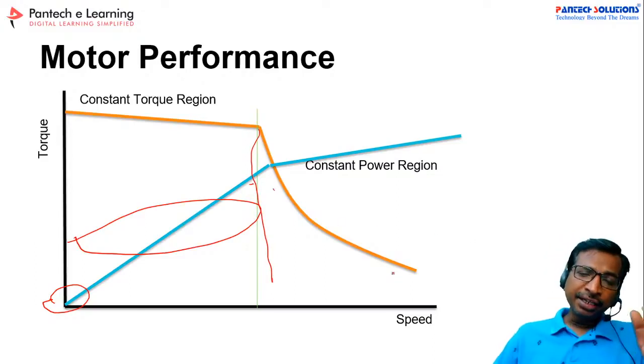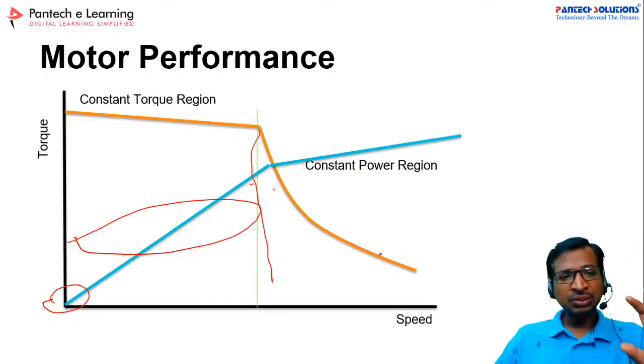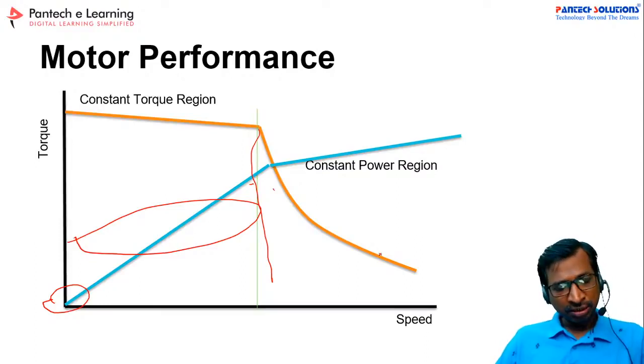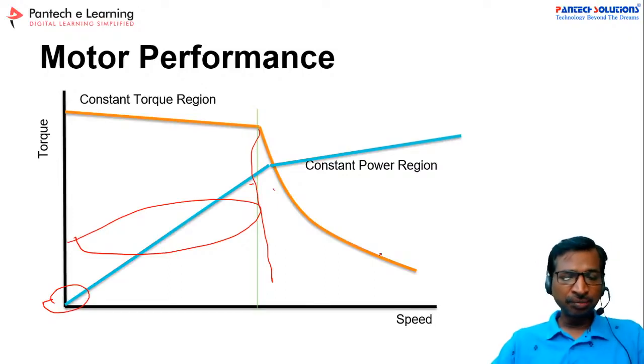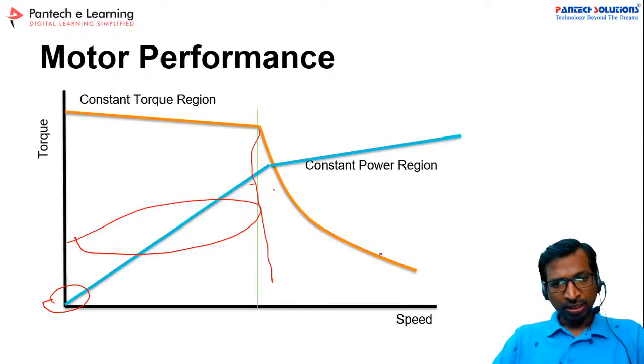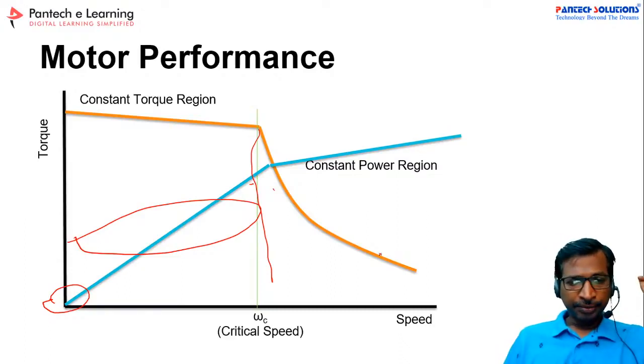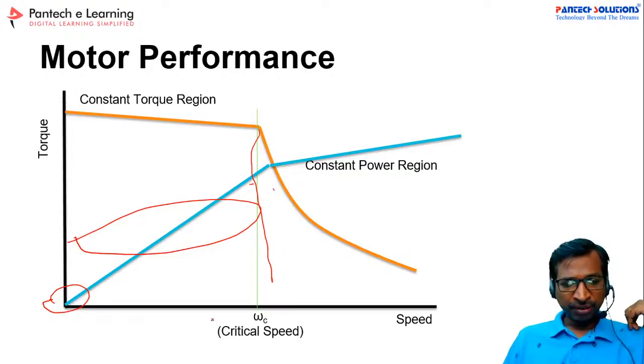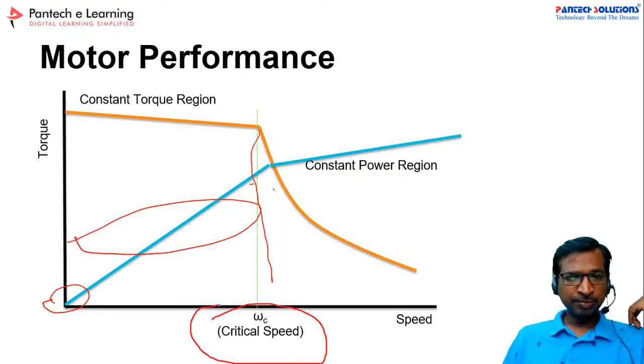After this entire period, the torque curve will be very low. But in the electrical motor section, you have an option, because each and every motor has its own performance. Some motors will have a constant voltage, constant torque and constant speed performance, and some motors will have a wider range, and some a very narrow range. So you have to choose the proper motor based on your application, right? And see here, this is the critical speed. With the help of the critical speed, we can split the motor's operating regions.